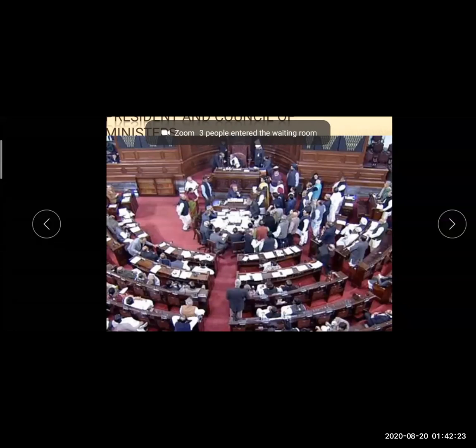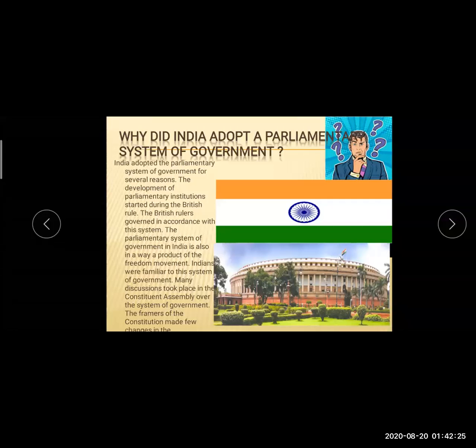Okay, but why India? The reason is, why did India adopt the parliamentary system? Because the development of parliamentary institutions had already started when the Britishers were here. Then the parliamentary system of government is also, in a way, a product of the freedom movement.